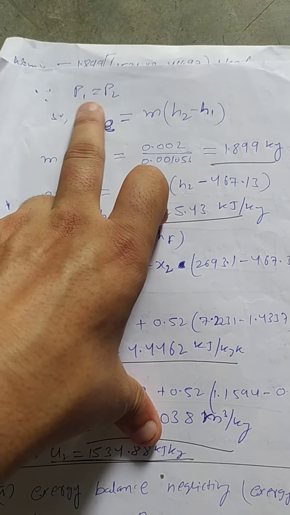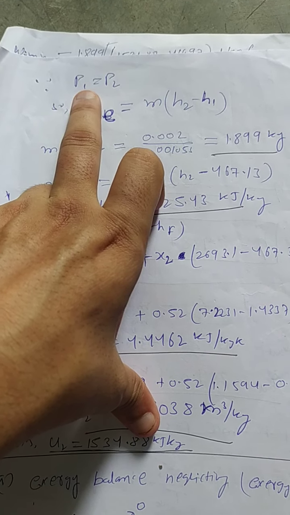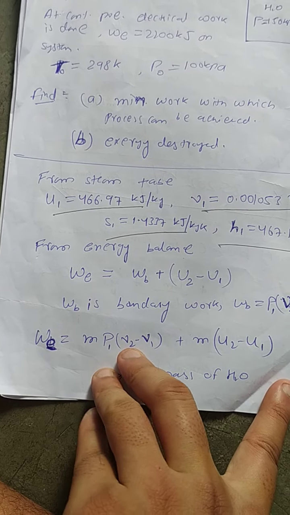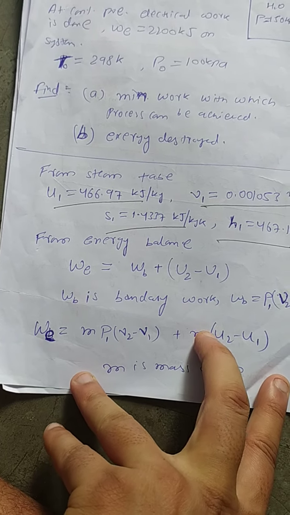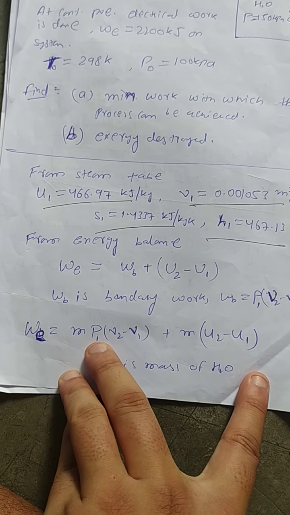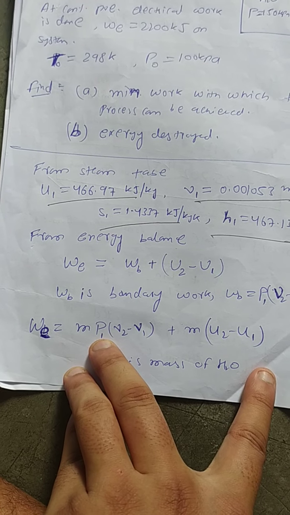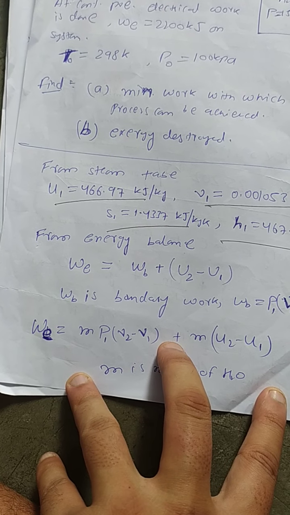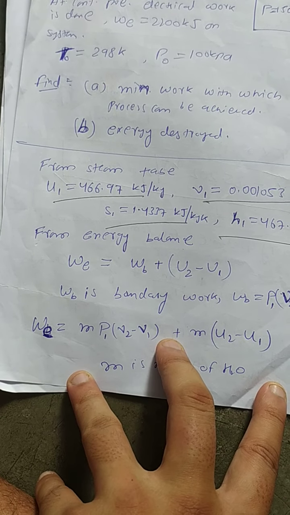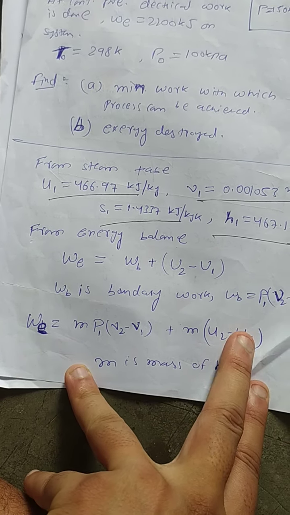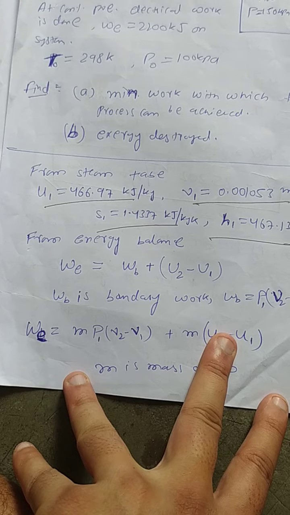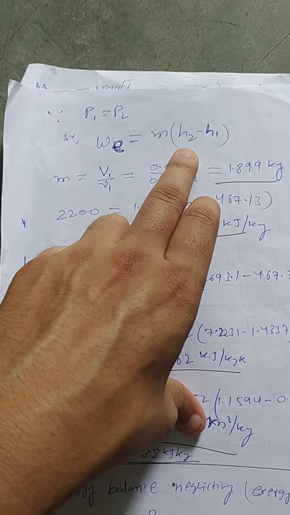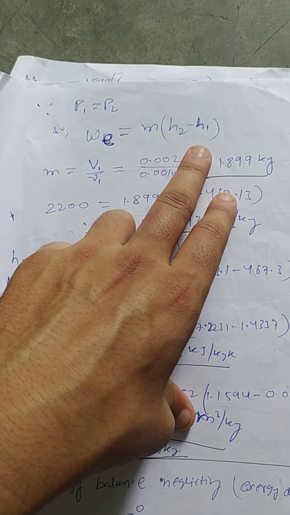Since P1 is equal to P2, if we open this and this, it would come out as P2 V2 plus U2, and P2 V2 plus U2 would be the specific enthalpy. And P1 V1 plus U1 would be the specific enthalpy at the initial state. So this work input can be written as mass times the change in specific enthalpy.